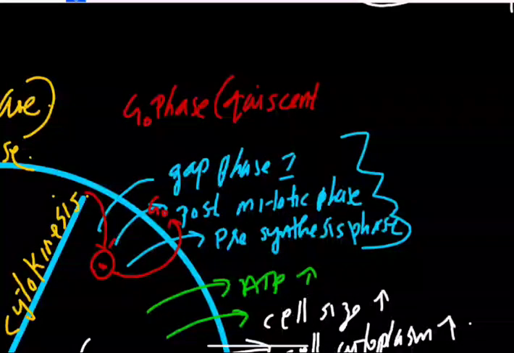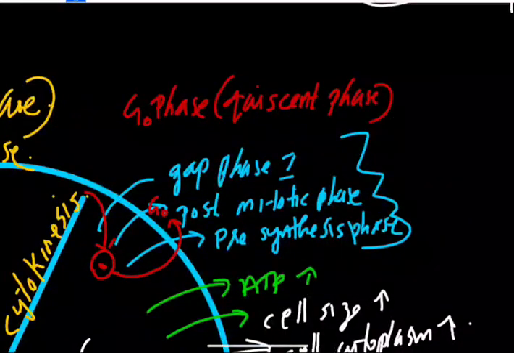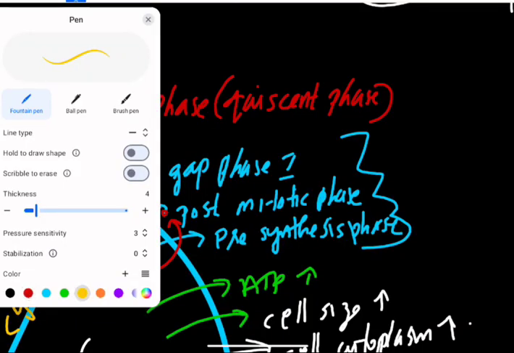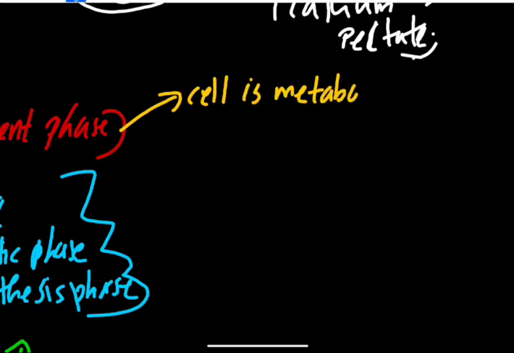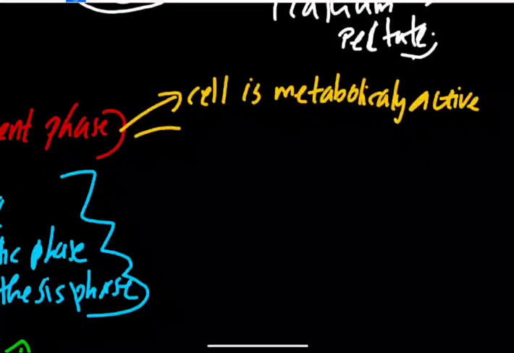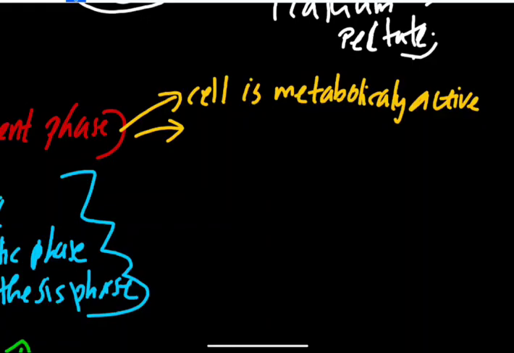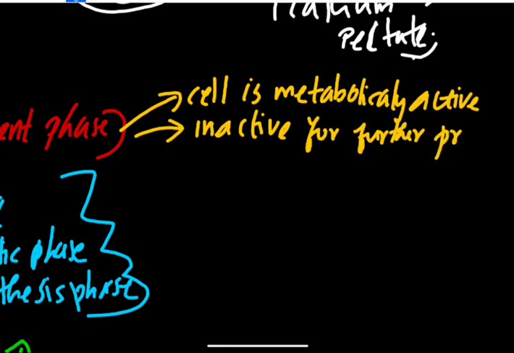The quiescent or G0 phase is a phase where the cell is metabolically active but inactive for further proliferation.